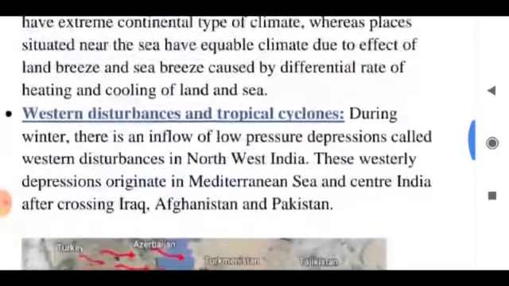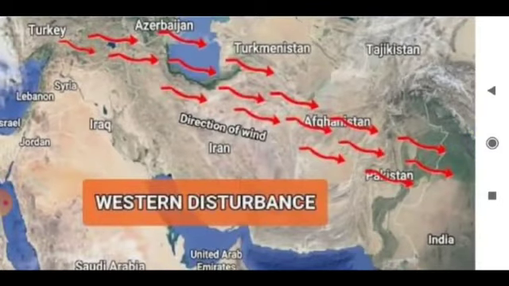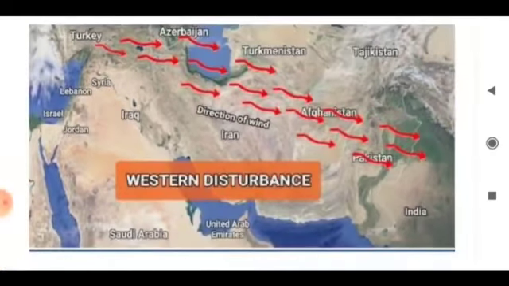Now come to the next point, that is western disturbance. The depressions originate from the Mediterranean Sea. During the winter season, there is an inflow of low pressure depressions, which are called western disturbance, in northwest India. It enters India after crossing Iraq, Afghanistan and Pakistan. They intensify over northwest India and move eastward, causing rain in Punjab and Haryana and snowfall in the Himalayan belt. Just follow. This is the direction of western disturbance.